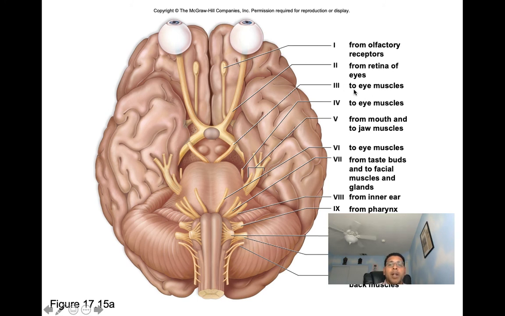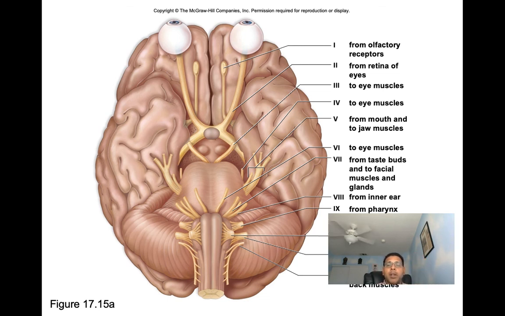Number 3, we've got our oculomotor nerve, and it's going to provide innervation to our eye muscles. Number 4, the trochlear nerve, same thing, provides innervation to our eye muscles. Number 5, then we can see here, is going to take information from the mouth and it sends information to our jaw muscles. Number 6 sends information to the eye muscles. So you can see CNS to eye muscles, right? Instead of the organ to CNS.